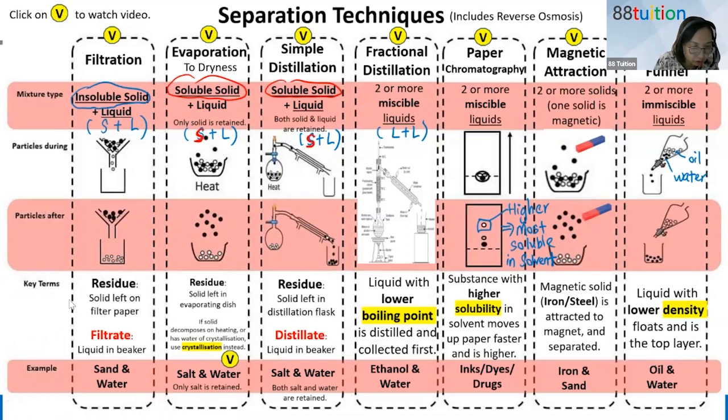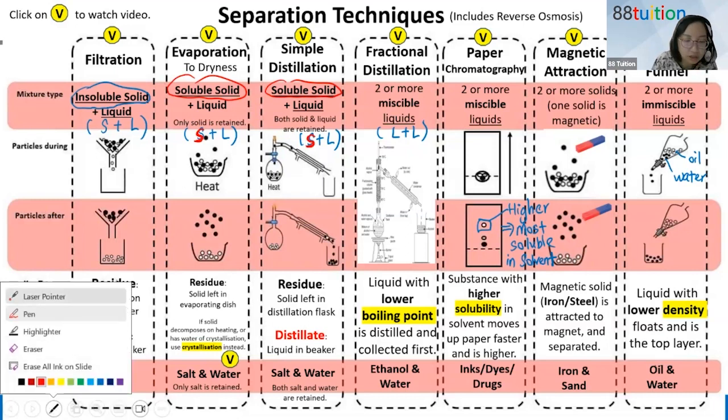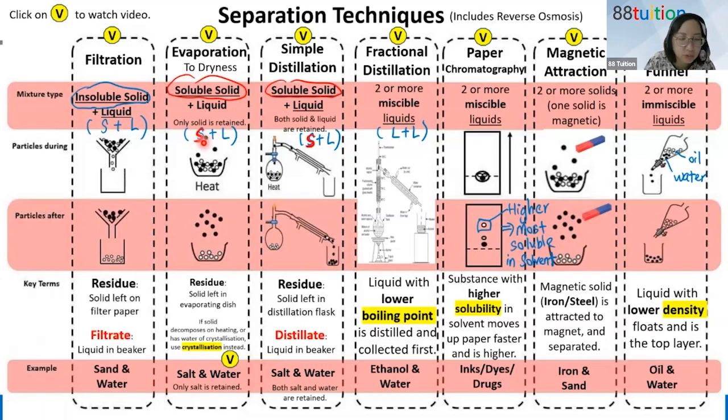Okay. So if you have a soluble solid, a solid that can dissolve in liquid, and you just want to get the solid, you are not interested in the liquid, so you evaporate all the liquid away. That's evaporation to dryness. Then if you want both the solid and liquid, like seawater, you want the salt, you want the water, then you use simple distillation.